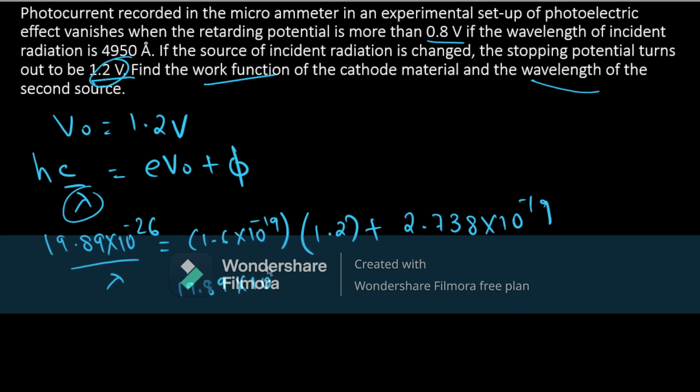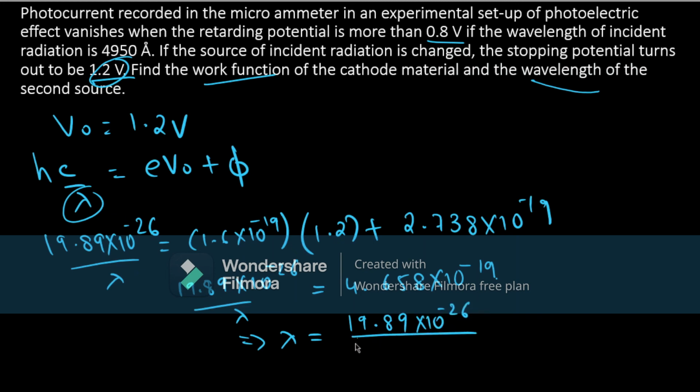19.89 into 10 raised to minus 26 divided by lambda equal to 4.658 into 10 raised to minus 19, which implies lambda will be equal to 19.89 into 10 raised to minus 26 divided by 4.658 into 10 raised to minus 19.